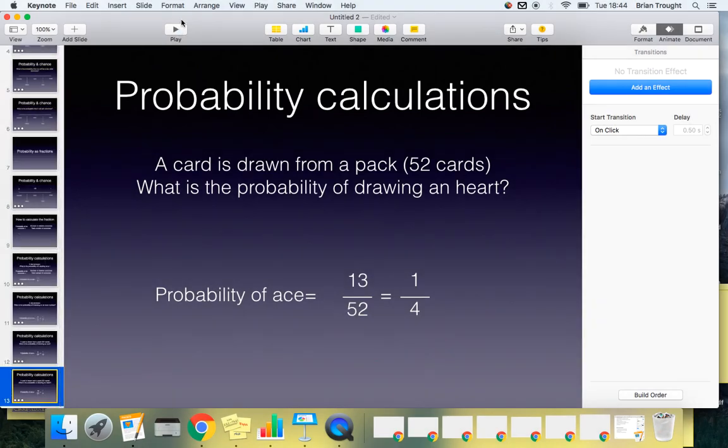Okay, that was a quick recap of probability and chance, and you should have homework on that also too, gents.